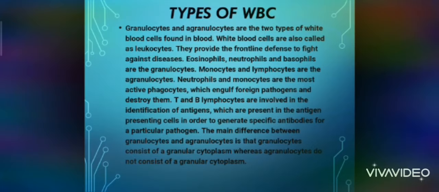T and B lymphocytes, or thymus and bone marrow lymphocytes, are involved in the identification of antigens which are present in the antigen presenting cells in order to generate specific antibodies for a particular pathogen. The main difference between granulocytes and agranulocytes is that granulocytes have a granular cytoplasm, whereas agranulocytes do not have a granular cytoplasm.